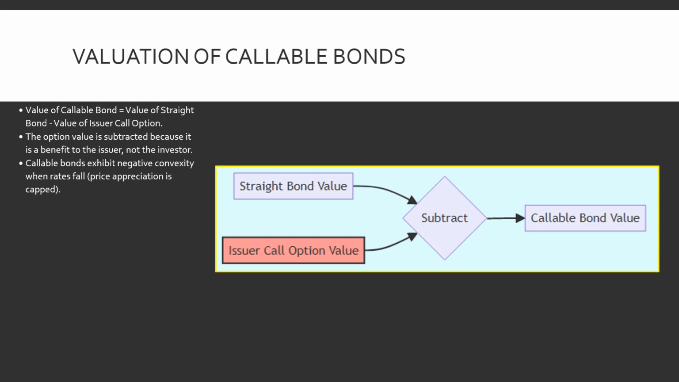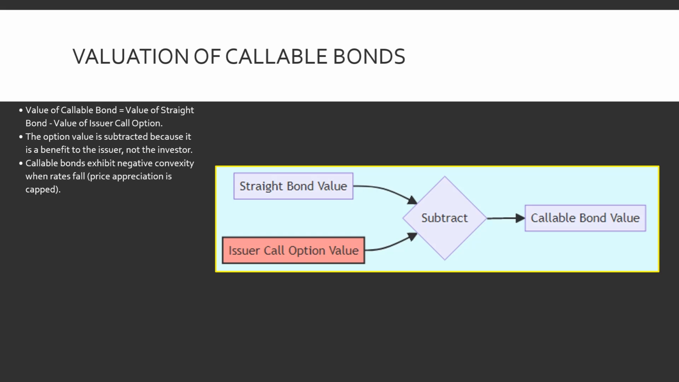How do we value these bonds? We use a simple formula. The value of a callable bond equals the value of a straight non-callable bond minus the value of the issuer call option. We subtract the option because the option belongs to the issuer and represents a cost to you.